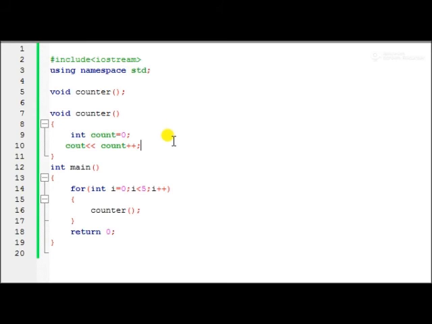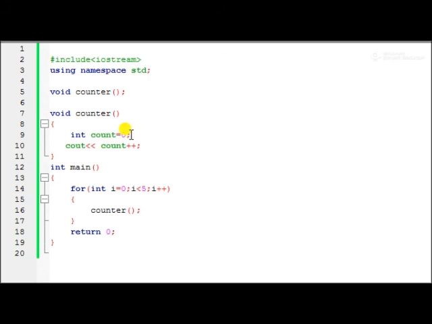So if we don't use the static keyword on that variable, it is reinitialized every time the counter function is called. When we call the counter function, it reinitializes the value of count to 0, and it gets destroyed each time the counter function ends.